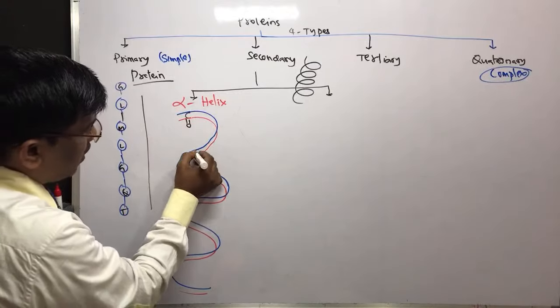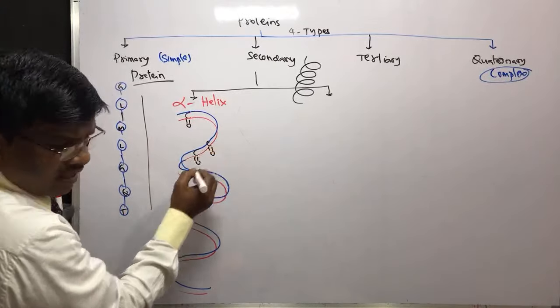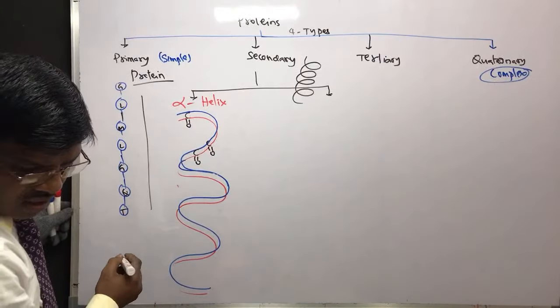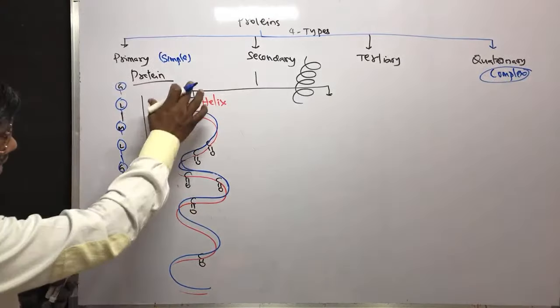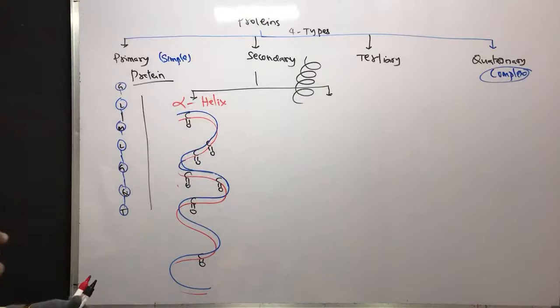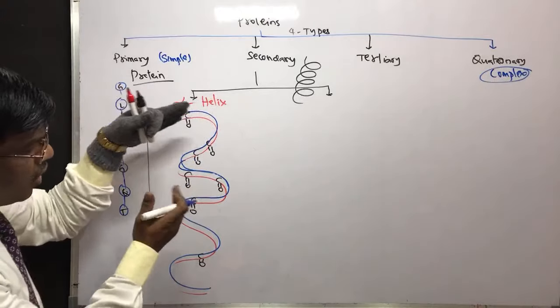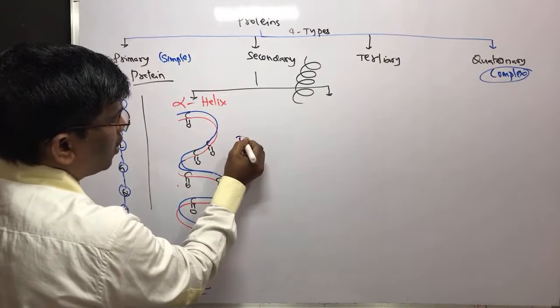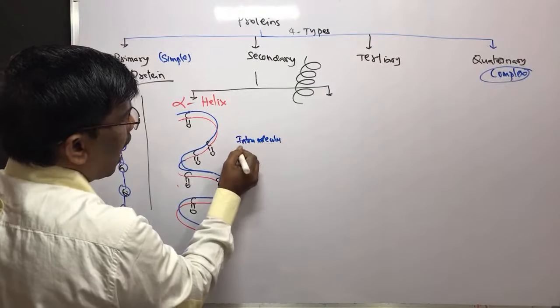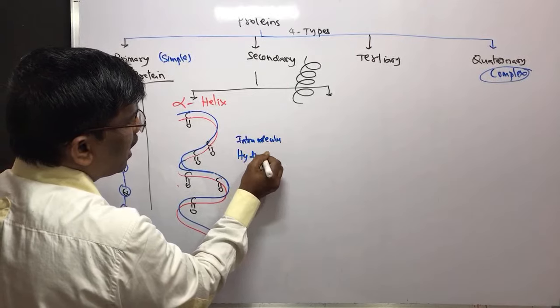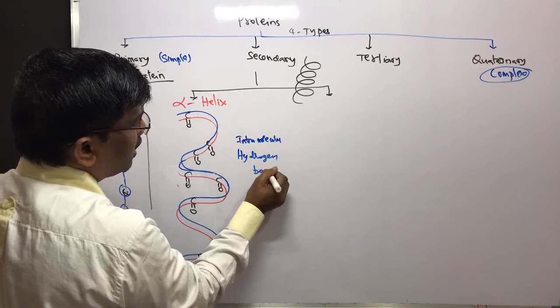For example, this is the carboxylic acid, and the carboxylic acid in this amino acid is going to have intramolecular hydrogen bonding.